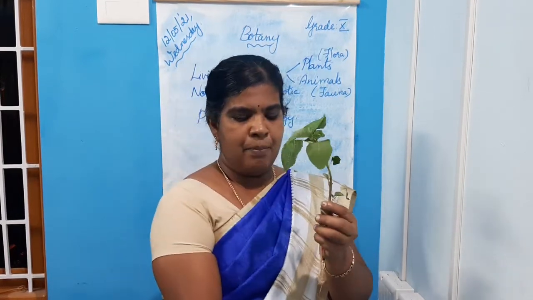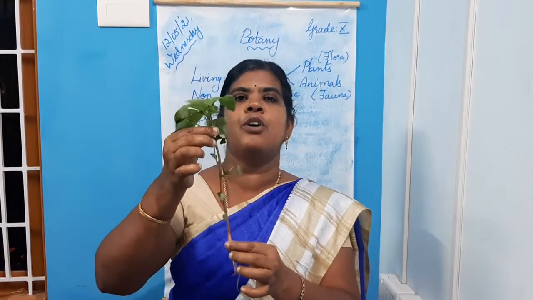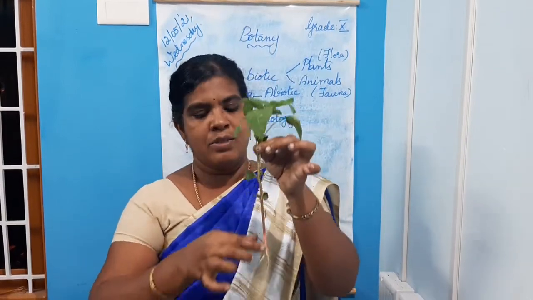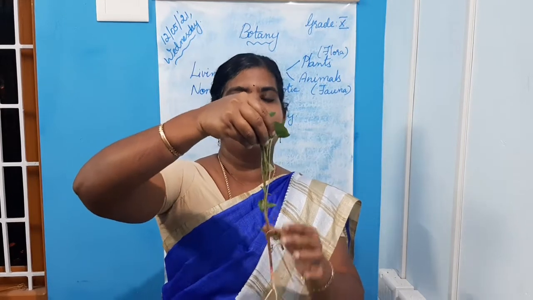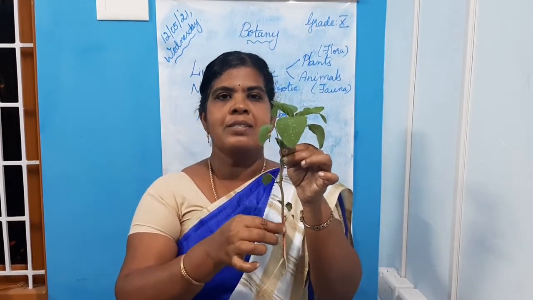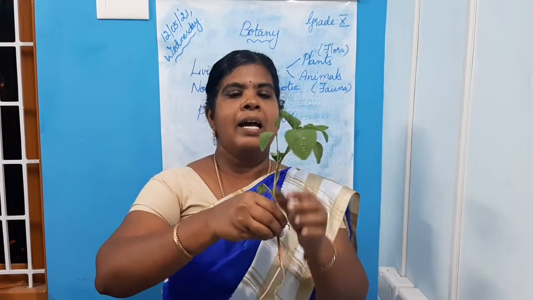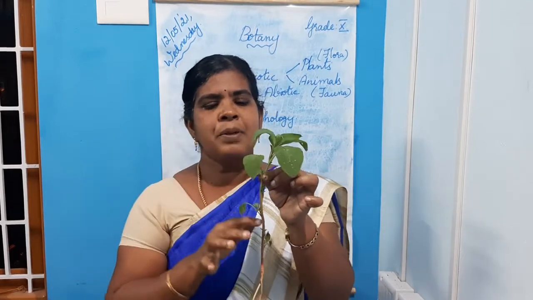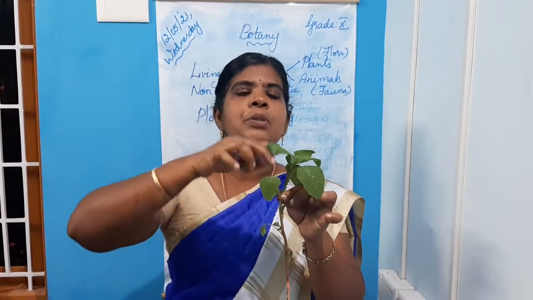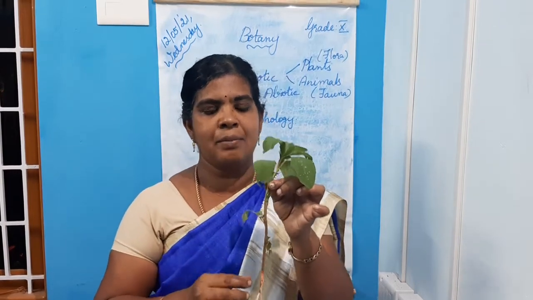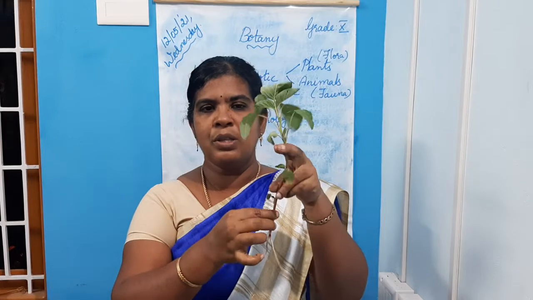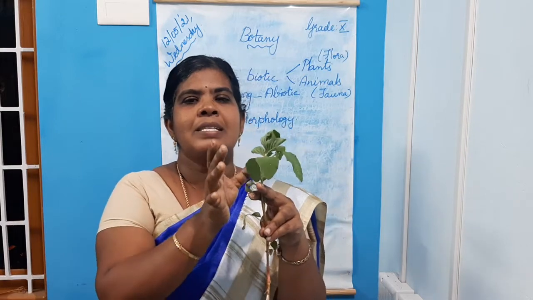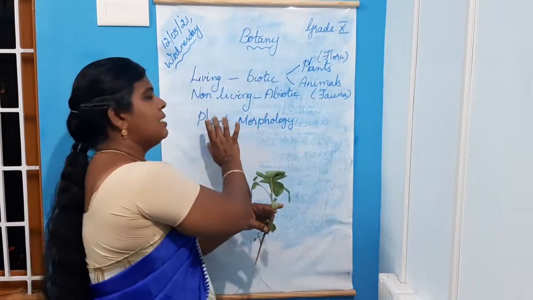If you take any plant, every plant consists of two important systems. The root system, this is root system, and this is the shoot system. The root system always grows below the soil level, and the shoot system grows above the soil level. So the part of the plant body which grows above the soil level is termed as shoot system, and the part of a plant which grows below the soil level is termed as root system. So this is the external structure. The external structure of a plant is said to be plant morphology.